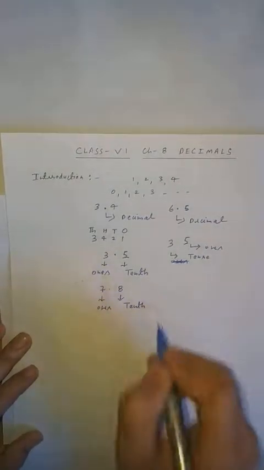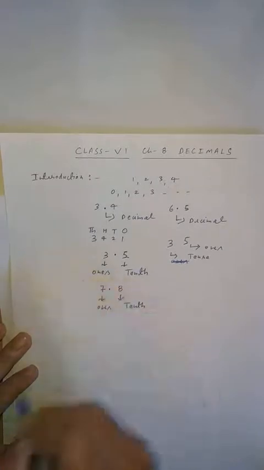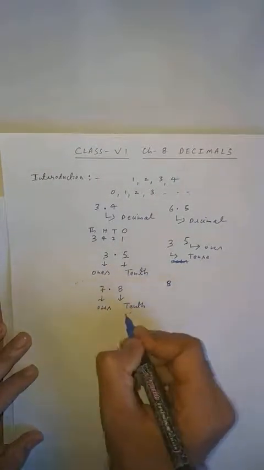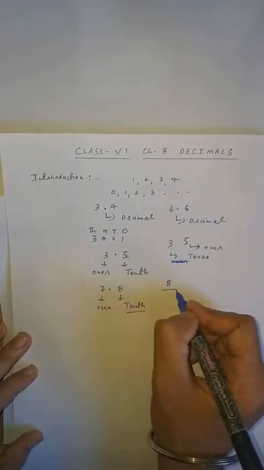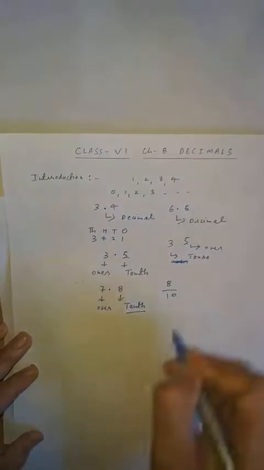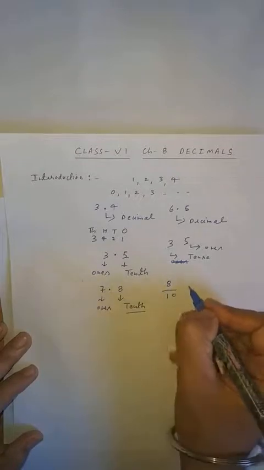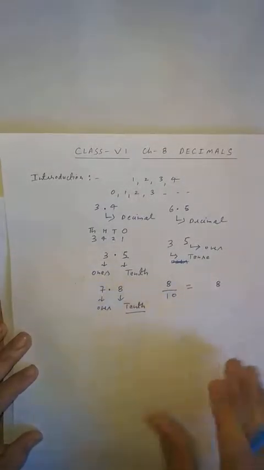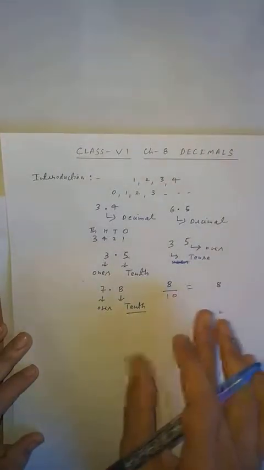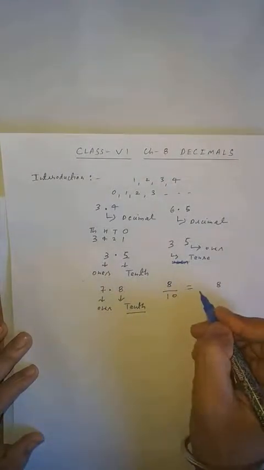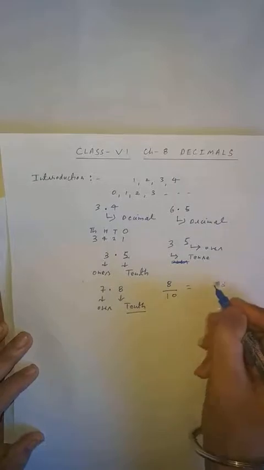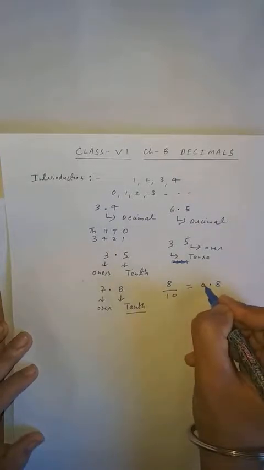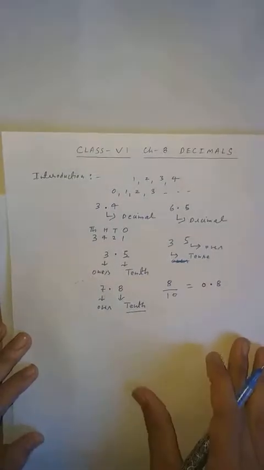Why tenth? Because after the decimal 8 is given. It means 8 tenth is given, as its name indicates. Tenth means divided by 10. Clear, student? So when you divide 8 by 10, it will become 8 here, then 10 is given, that is, you put one decimal. After one decimal there should be one digit, so here 0 you can put. Clear, students? So this is your tenth.